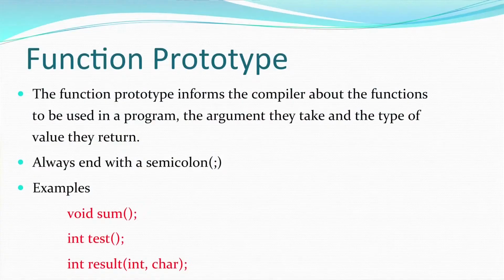So, on your screen you have examples of function prototypes. You have the sum function, which is a void function, that is why the prototype is void sum. Next is a test function which is returning an integer value, so the data type int is given before the test function. Then you have the result function which is taking two arguments, one integer, one character, and it is returning an integer also.